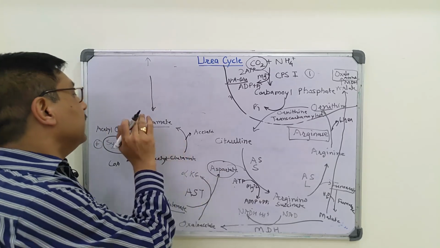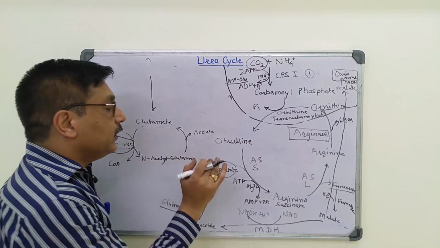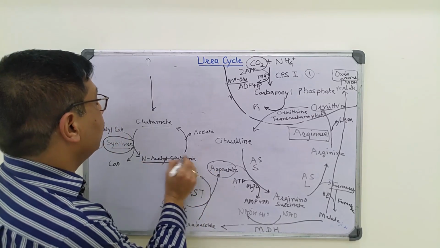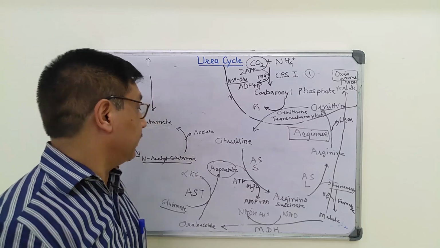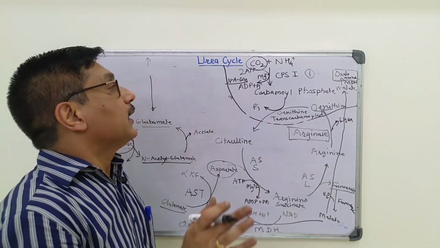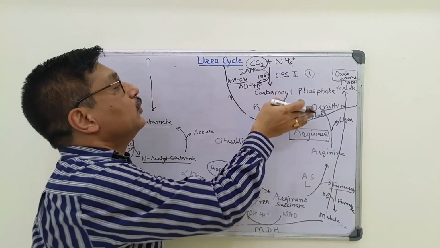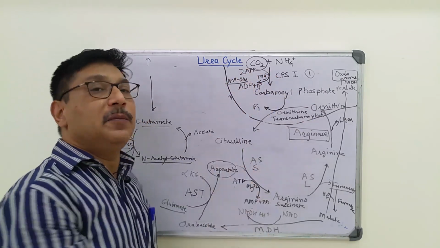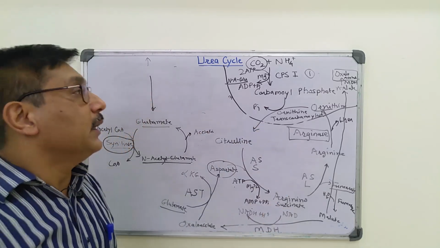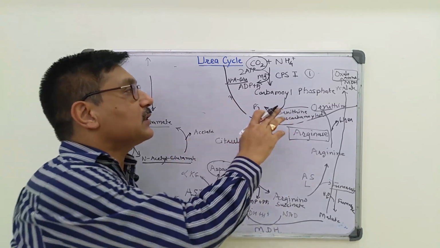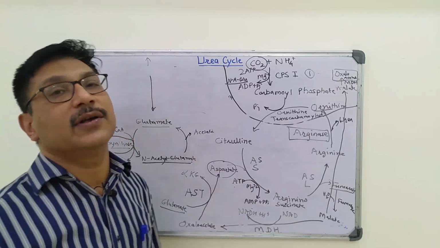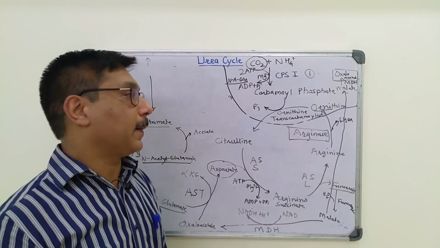Thereby, increased concentration of glutamate and aspartate increases the concentration of N-acetyl glutamate. This N-acetyl glutamate enhances the capacity of CPS1 to attach to ATP and thereby it activates CPS1, the first and rate limiting reaction of the urea cycle, thereby it increases urea synthesis.